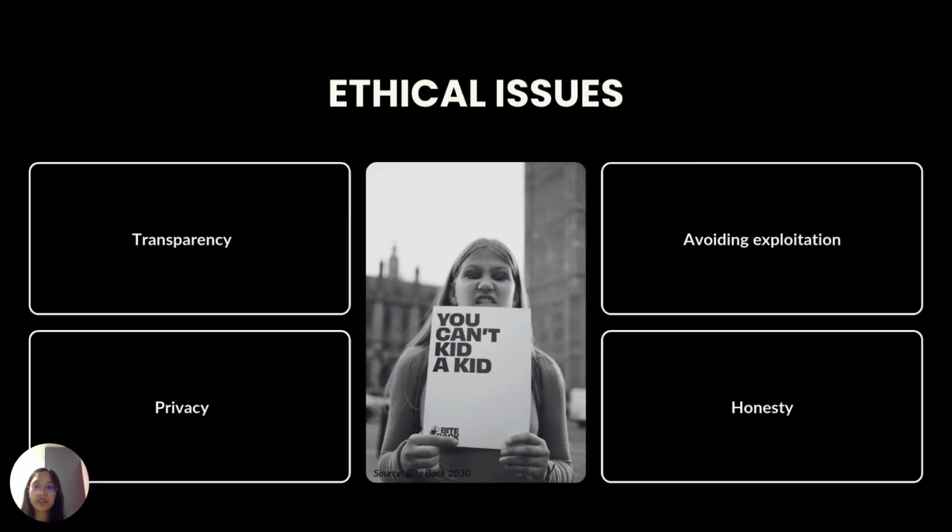Finally, there are of course some important ethical issues to consider, the first being transparency. We will ensure that all campaign materials are truthful and transparent about how funds are used. Privacy: we will adhere to secure data management practices, ensuring privacy for individuals engaging with the campaign. We will avoid exploitation and will be mindful of not exploiting vulnerable populations for emotional appeal, focusing on honest advocacy and honesty, where all campaign messaging will be based on factual information to build trust with our audience.